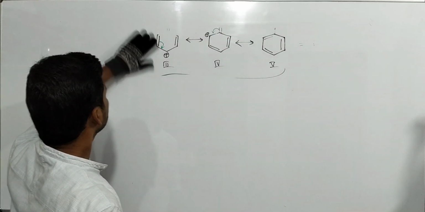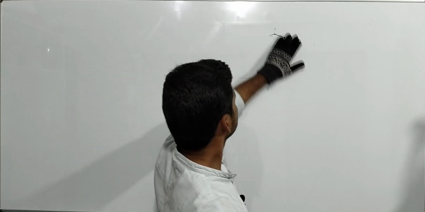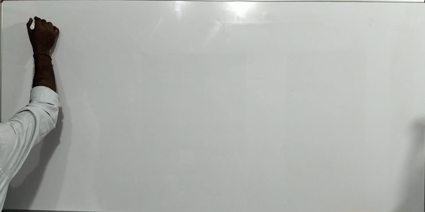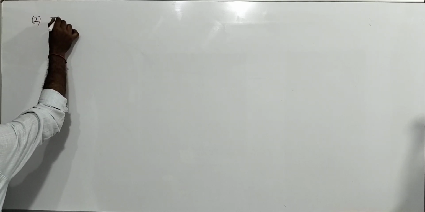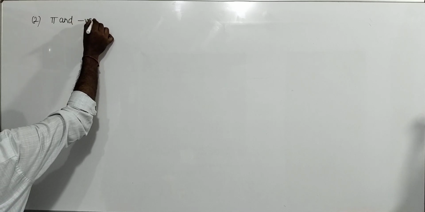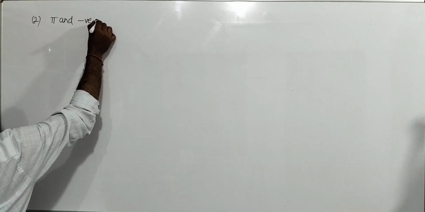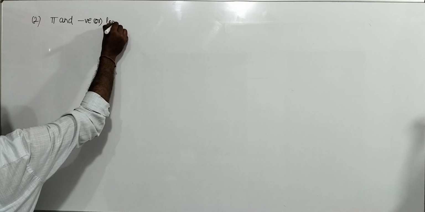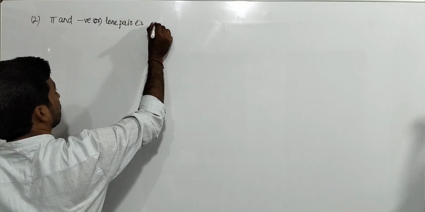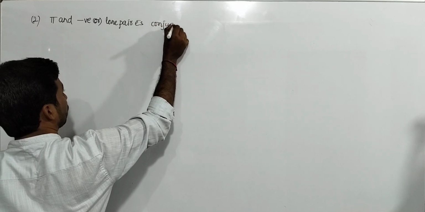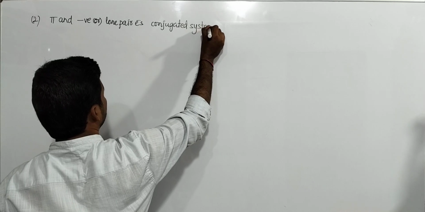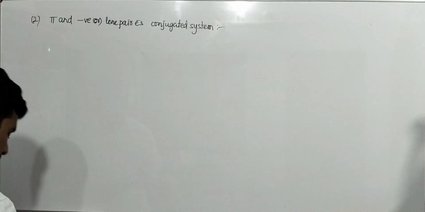The second type of conjugative system is pi and negative charge, or lone pair electrons, conjugated system. See, this is the second type.